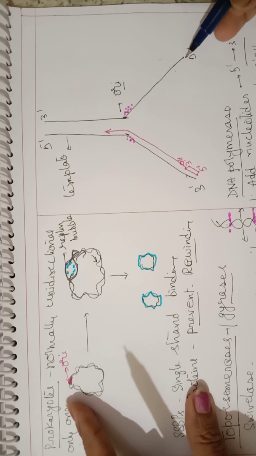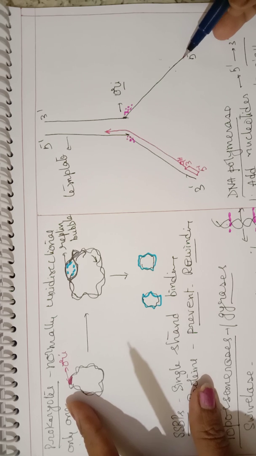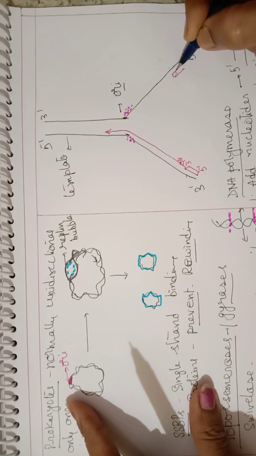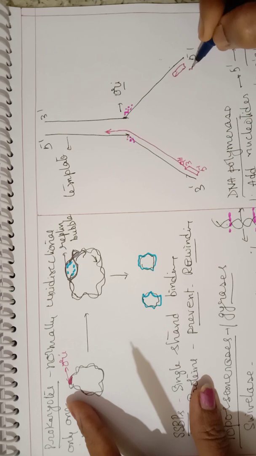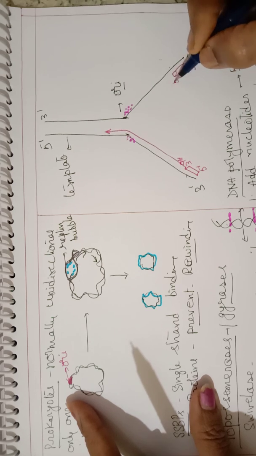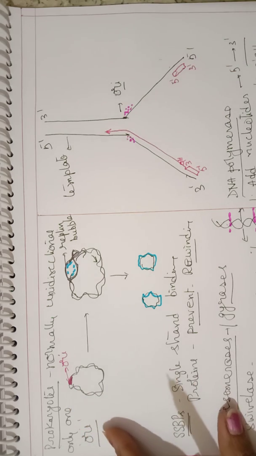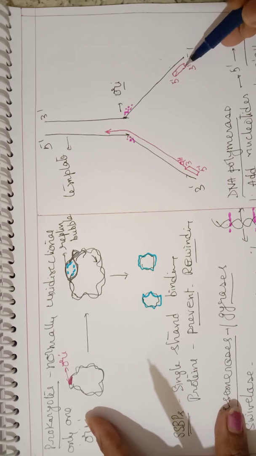it has to start from this end. If it has to start from this end, the primer always will be in 5' to 3' direction. So this end will be 3'. Suppose a primer is added here. This should be the 3' end of the primer and this should be the 5' end of the primer. So it starts from here.